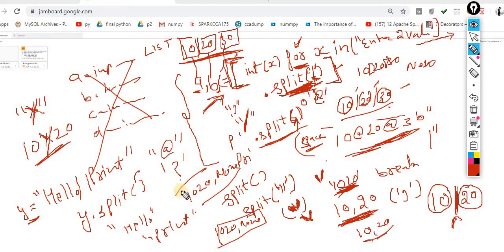No, it will consider it like this, a single value, this one. Now it will convert into an integer. Okay, so I think this is not any use case.